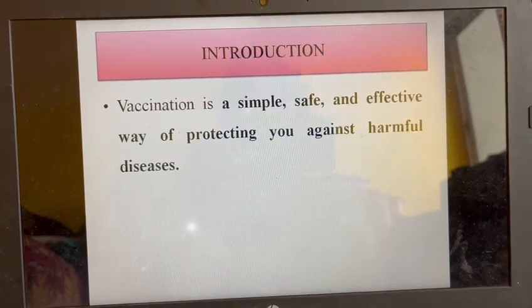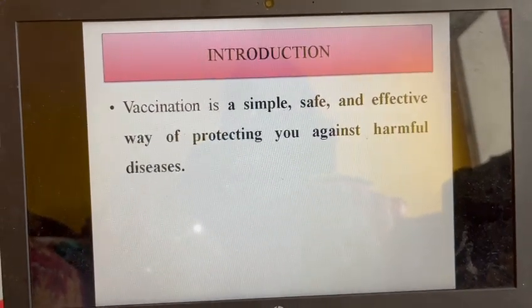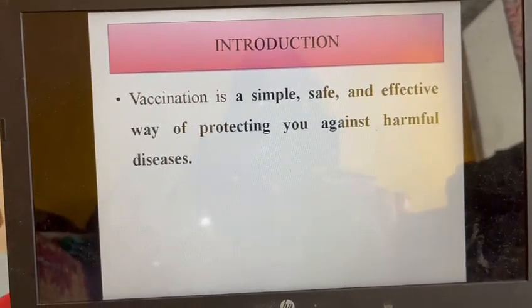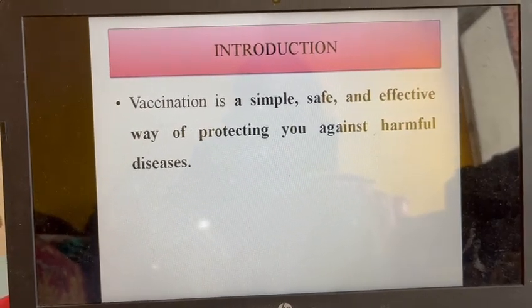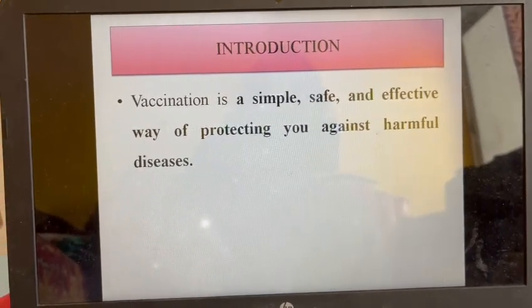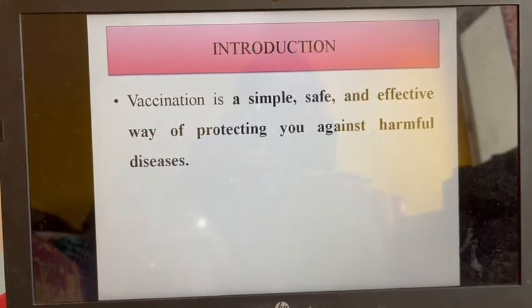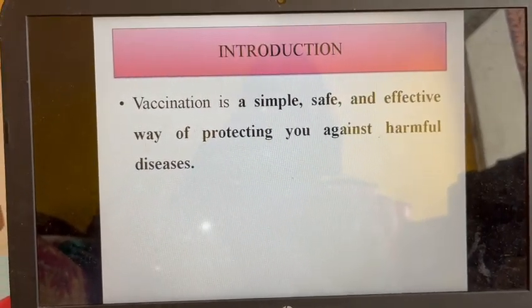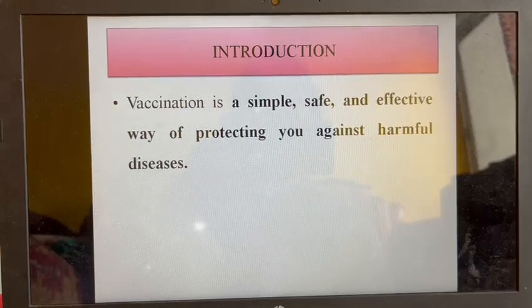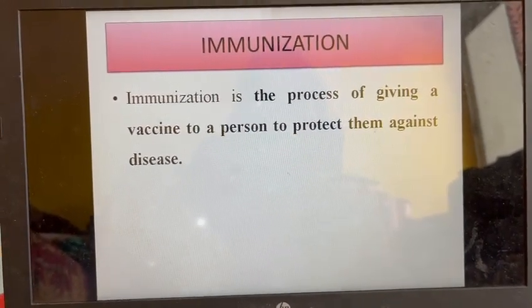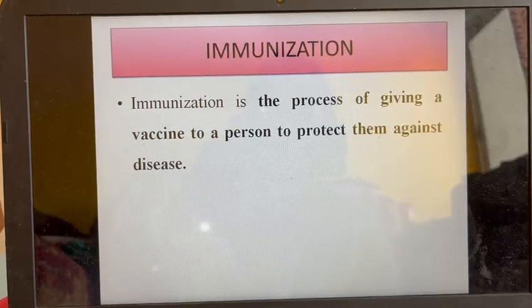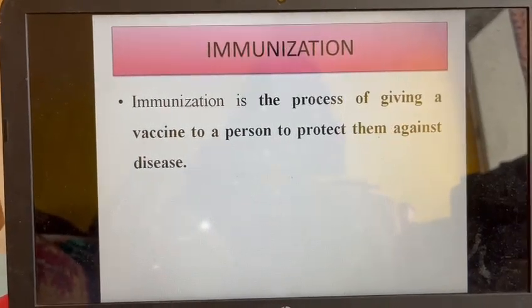So let's start. First of all, we have to know what is vaccination. Vaccination is a simple, safe and effective way of protecting you against harmful diseases. मतलब वैक्सीन क्यों लगाते हैं हम लोग, ताकि एक बेबी को या फिर एक चिल्ड्रन को we can protect themselves from any harmful diseases or from any infection. Then immunization is the process. The way we give the vaccination, immunization is called the process.